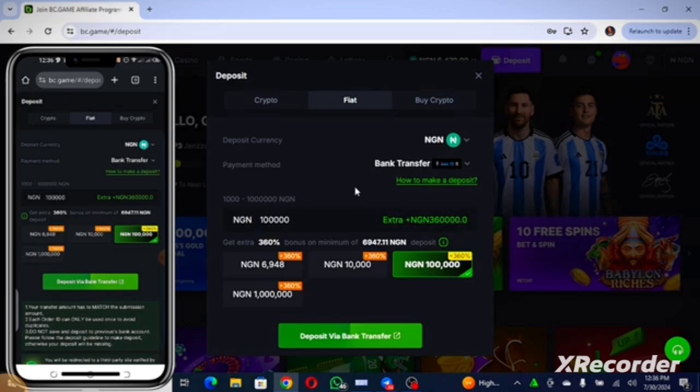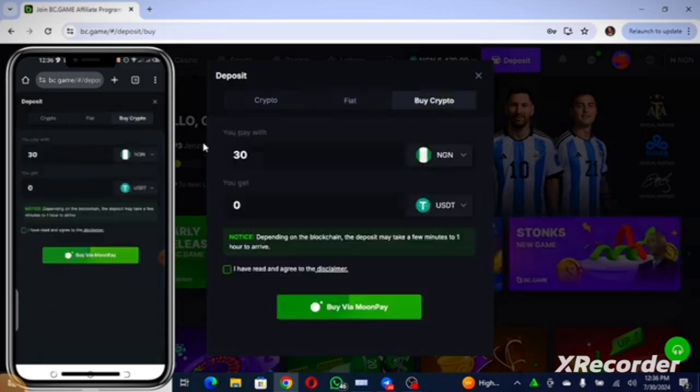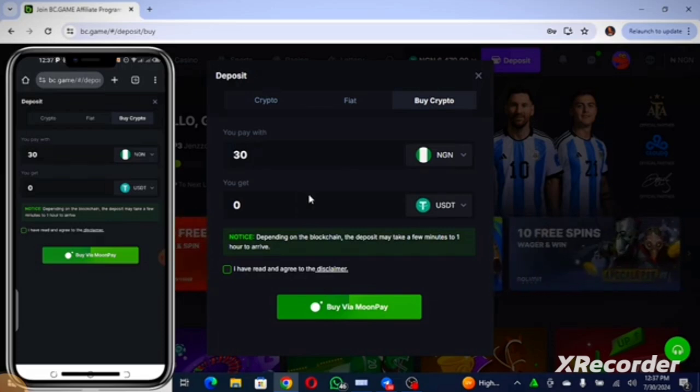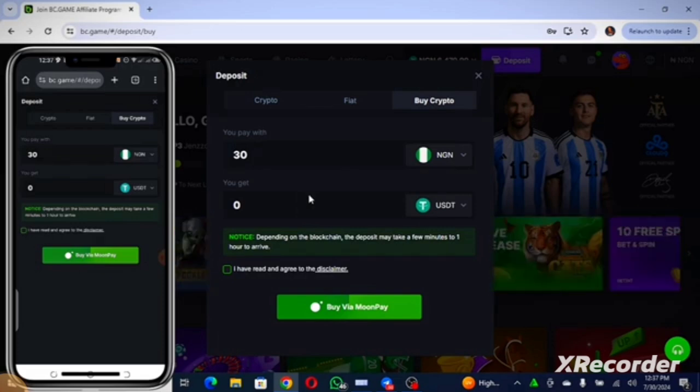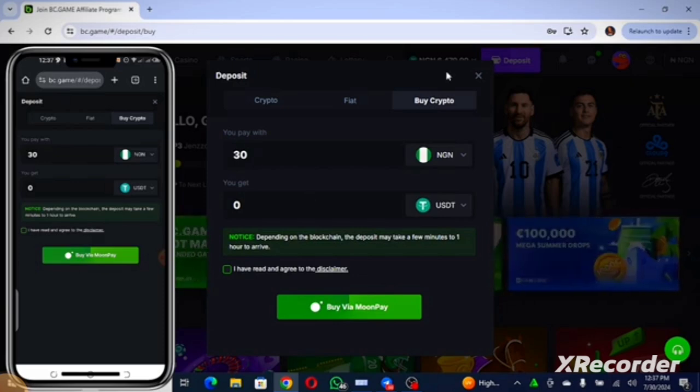You can also deposit with crypto. If you deposit naira, you can convert it to crypto here. You can even buy crypto via MoonPay, but I think this option is not yet available. So the only thing you can do here is to deposit with naira and convert it to USDT. So what are you thinking, guys? There may be a point that we reach where we can still apply arbitrage on this platform. Shh, don't tell anybody.